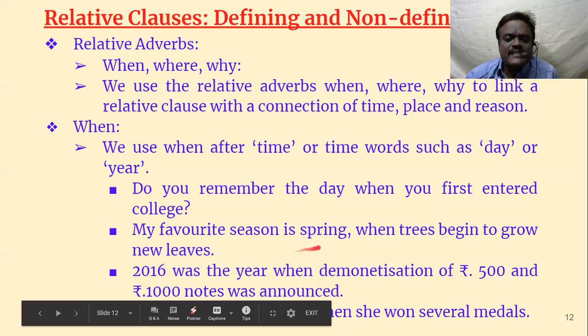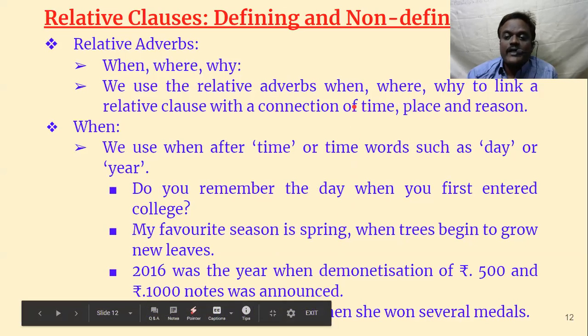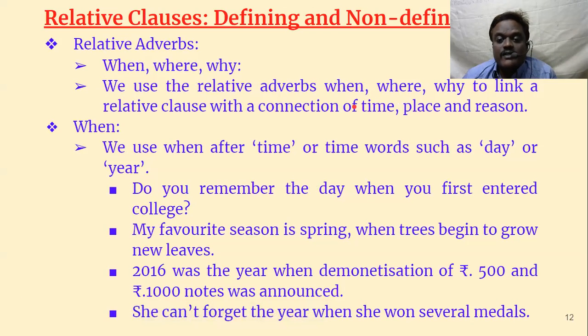My favorite season is spring. Spring is again defined here: the time when trees begin to grow new leaves. 2016 was a year when demonetization of 500 and 1,000 rupee notes was announced.